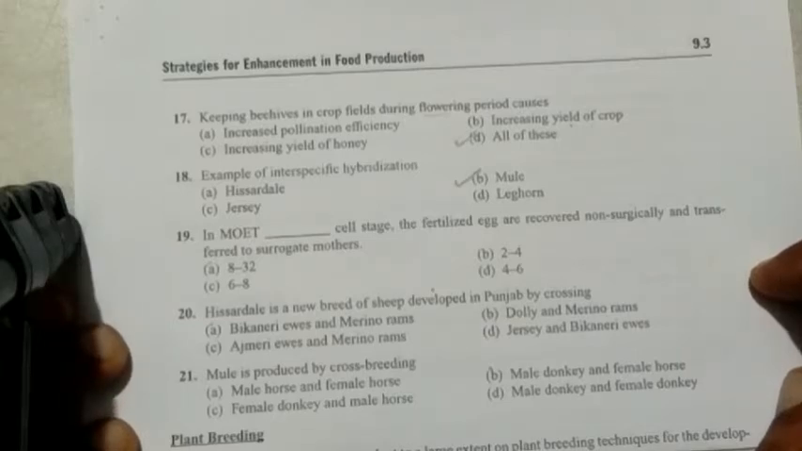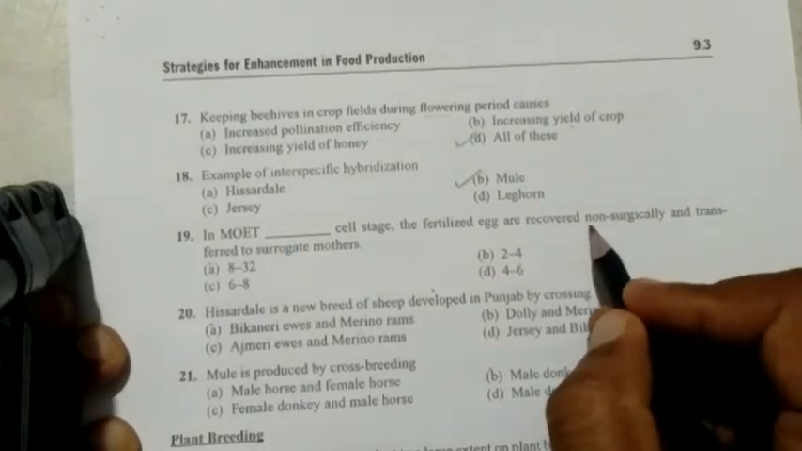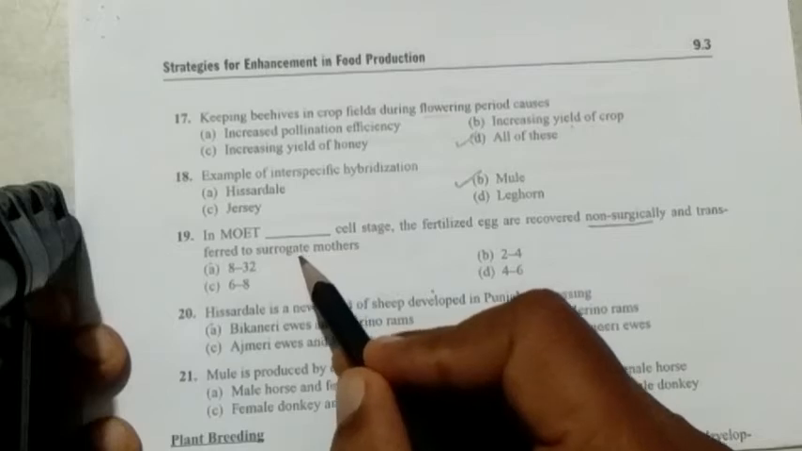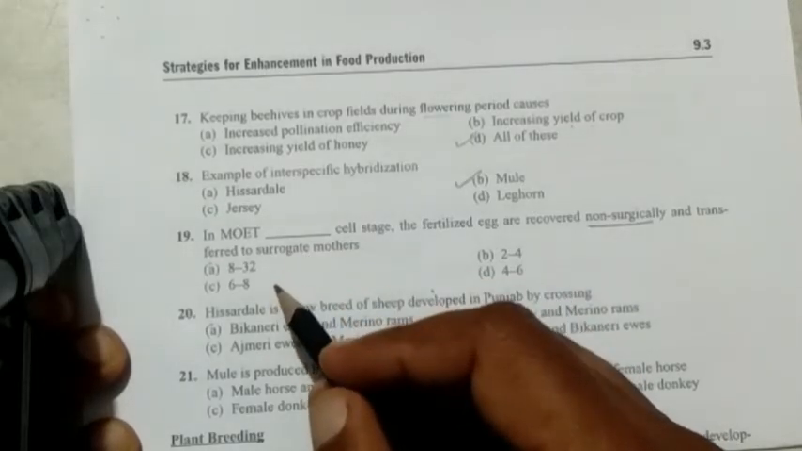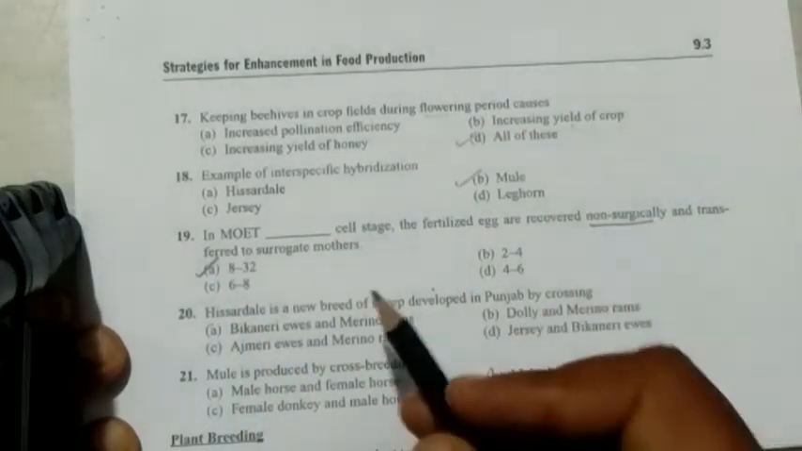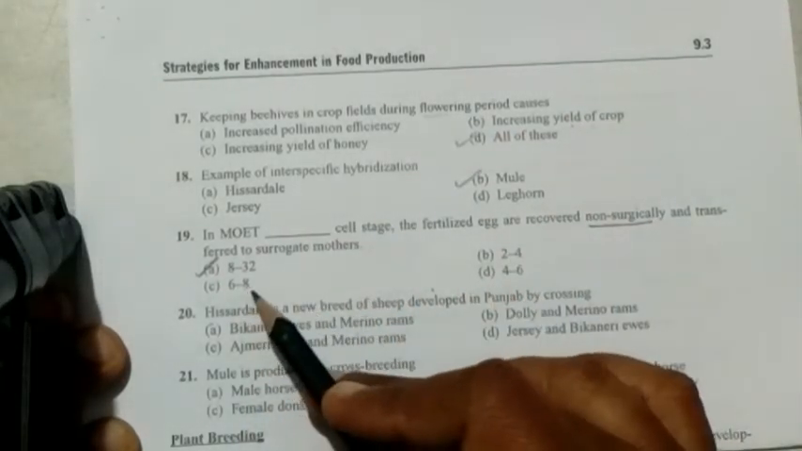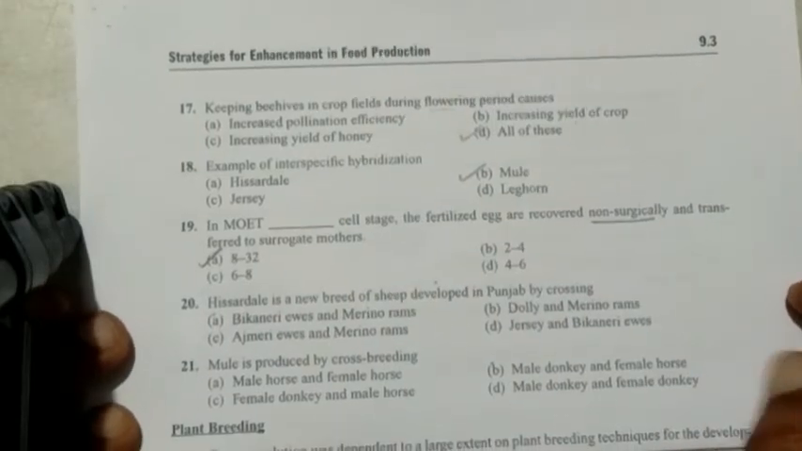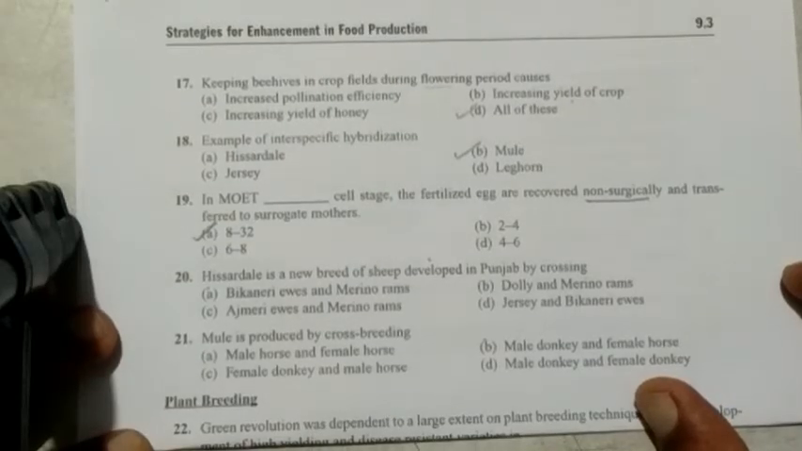Next, in MOET, that is multiple ovulation and embryo transfer, the fertilized eggs at the cell stage are recovered non-surgically and transferred into the surrogate mother. We have told the 16 cell stage, that lies in between 8 and 32 cell stage. Thereby option A is the correct answer. Whereas 2 and 4 cell stage, 6 and 8, 4 and 6 are all very early cell stages, zygotic stage, so we cannot transfer. It has to be at least around the 16 cell stage.